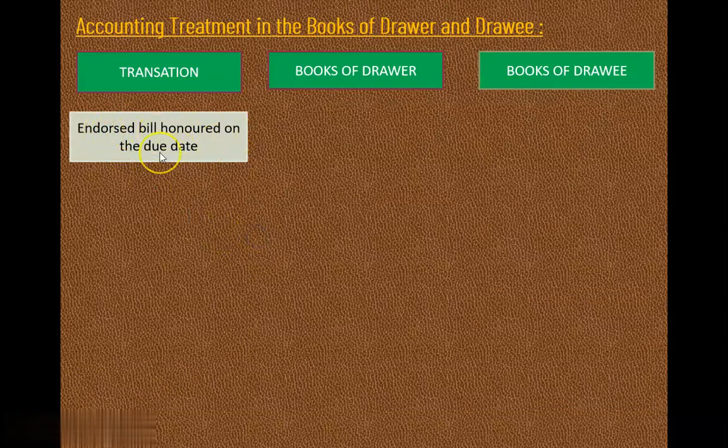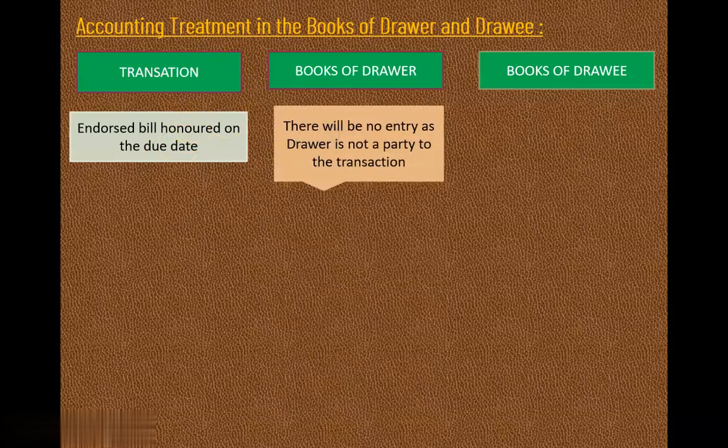Endorsed bill honored on due date. It means here, after accepting the bill, he has transferred it to the endorsee, and when the bill is honored on the due date, let us see the journal entry in the books of drawer here. There will be no entry as drawer is not a party to the transaction. As I said, the ownership is transferred from drawer to the third party.